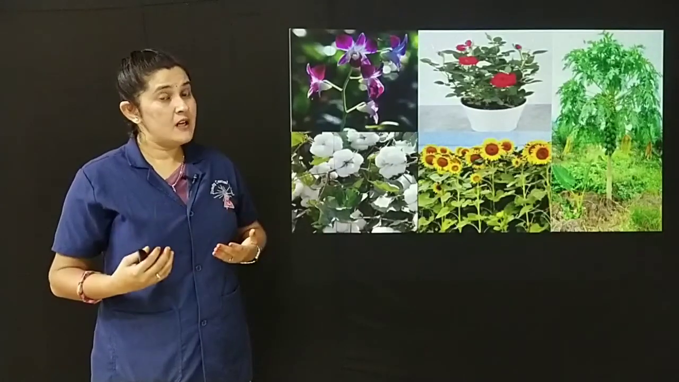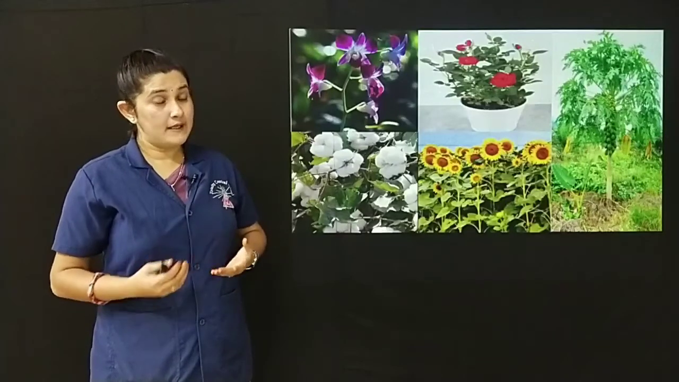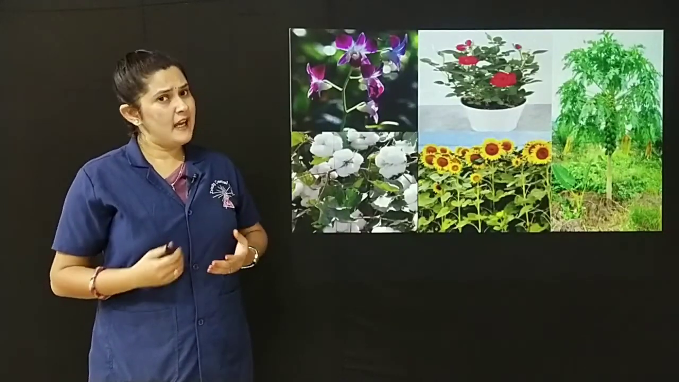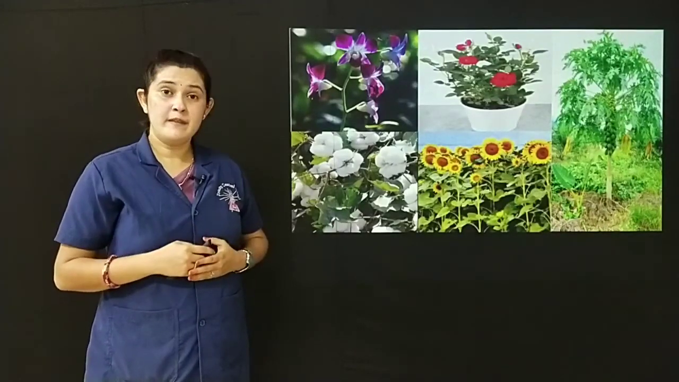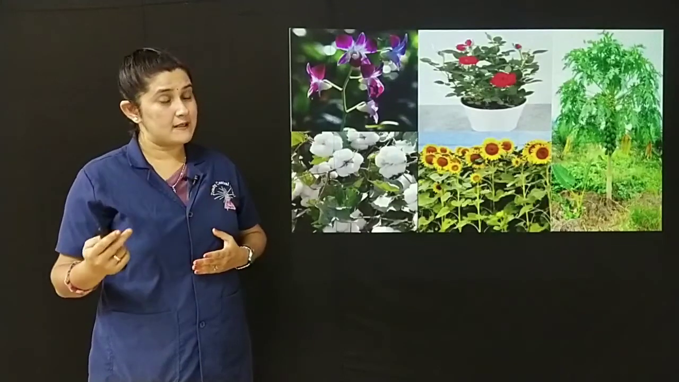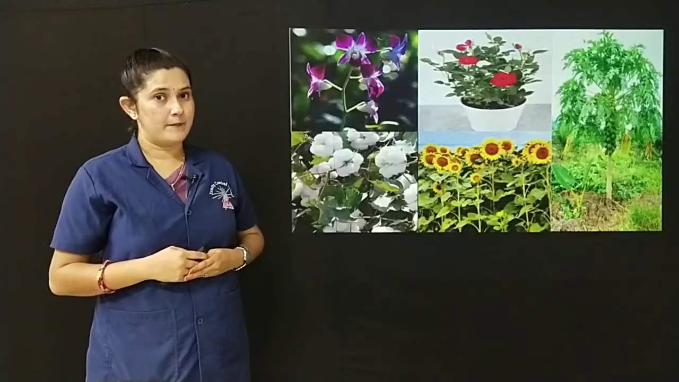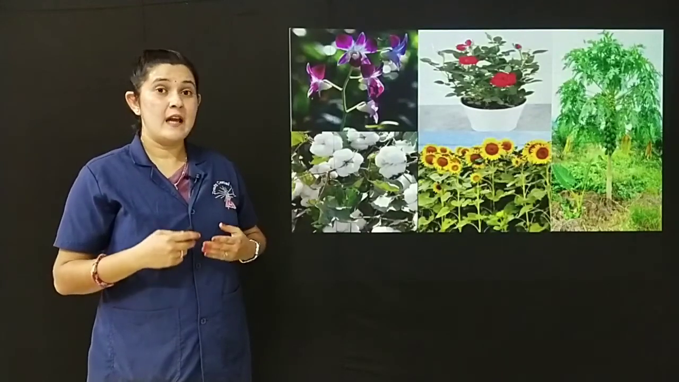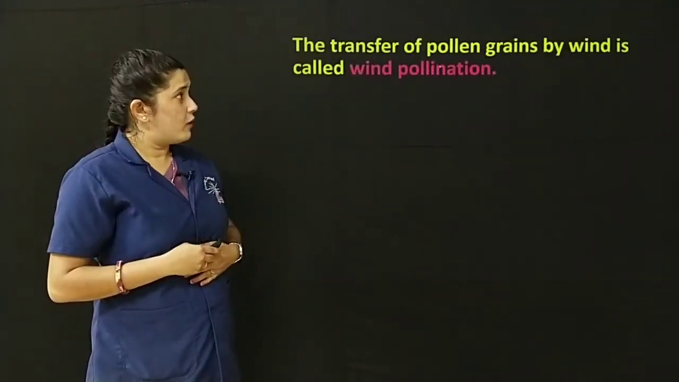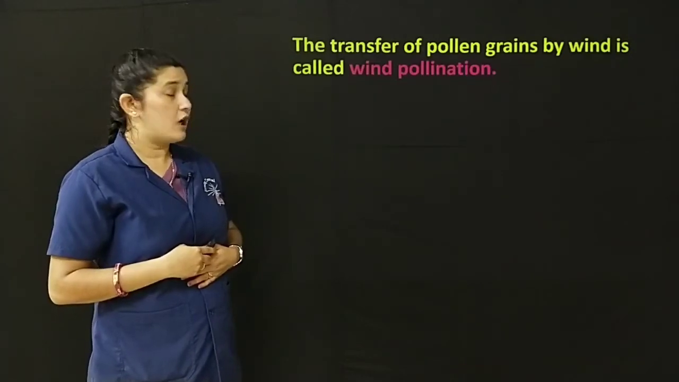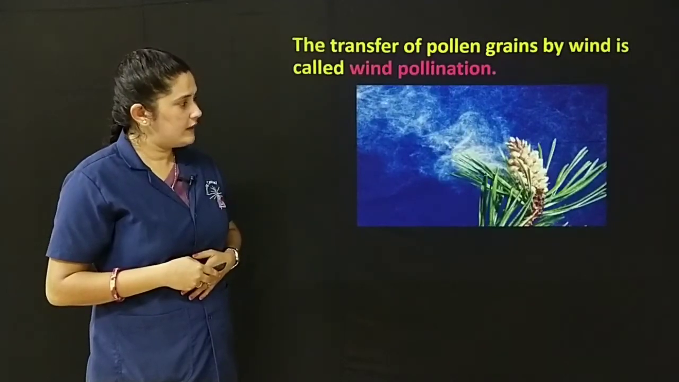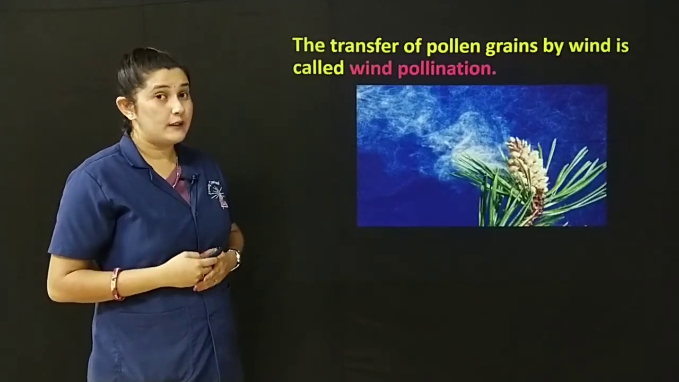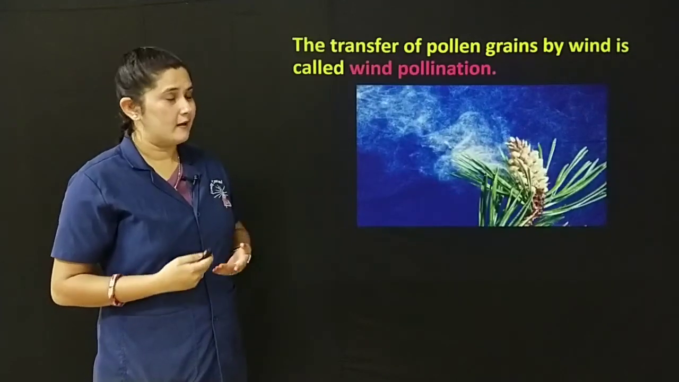Other than insects, water and wind also are the pollinators. Flowers have a large amount of pollen grains in their anther. They are dry and light. Hence, they are transferred from the anther to the feathery stigmas of another flower. This is transferred by the air or the wind. The transfer of pollen grains by wind is called wind pollination. You can see in this picture how the pollen grains are transferred through the wind or the air.